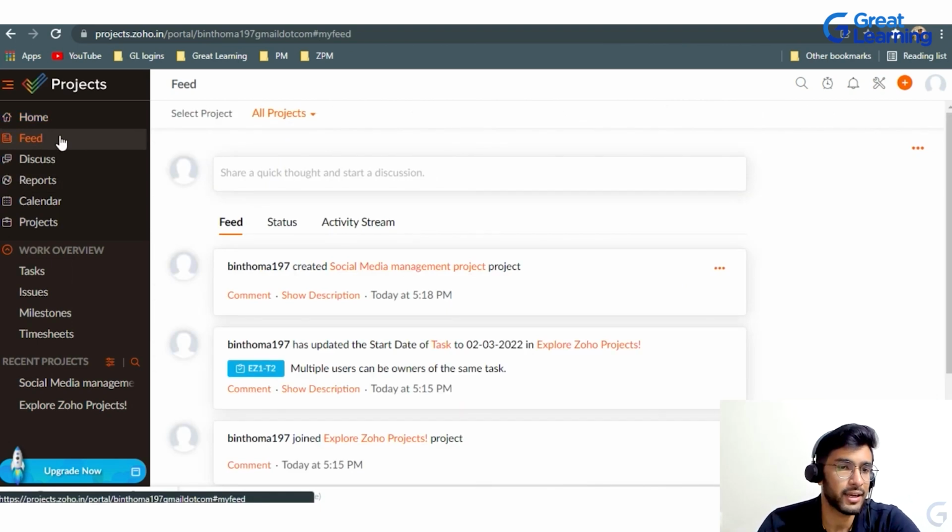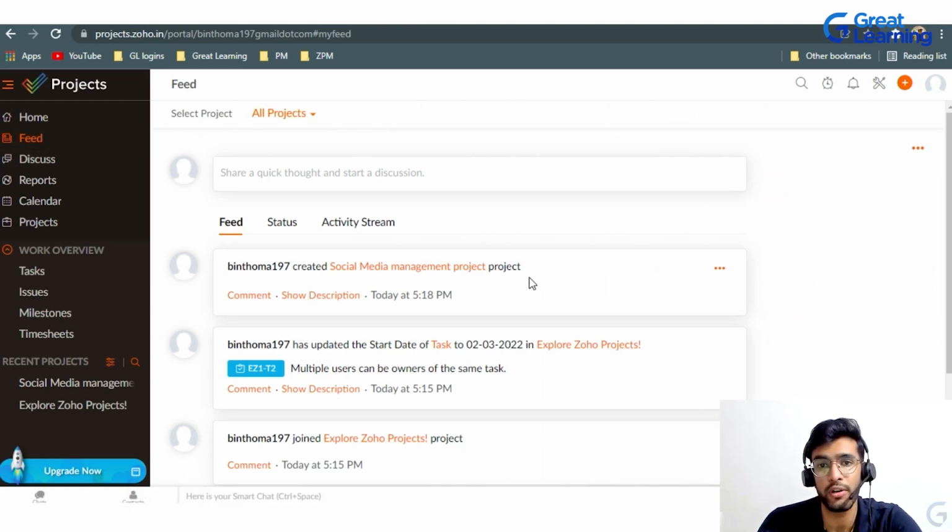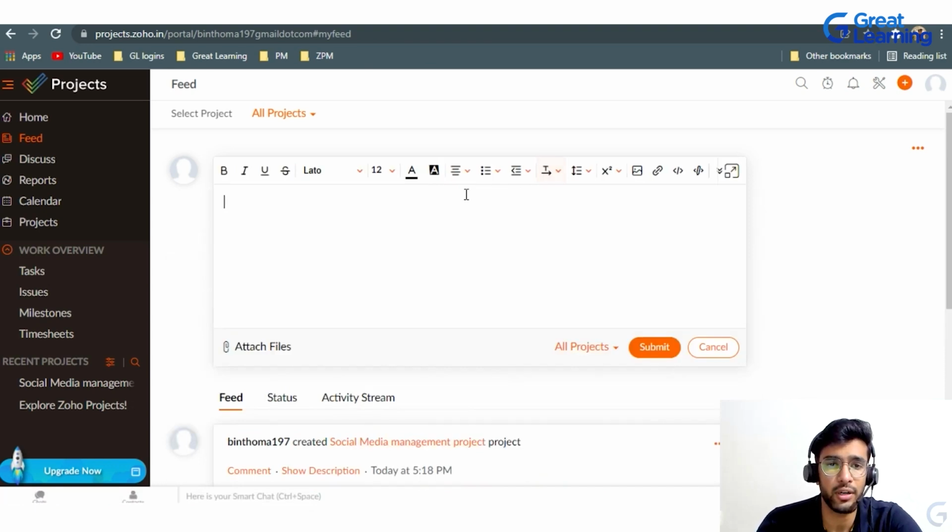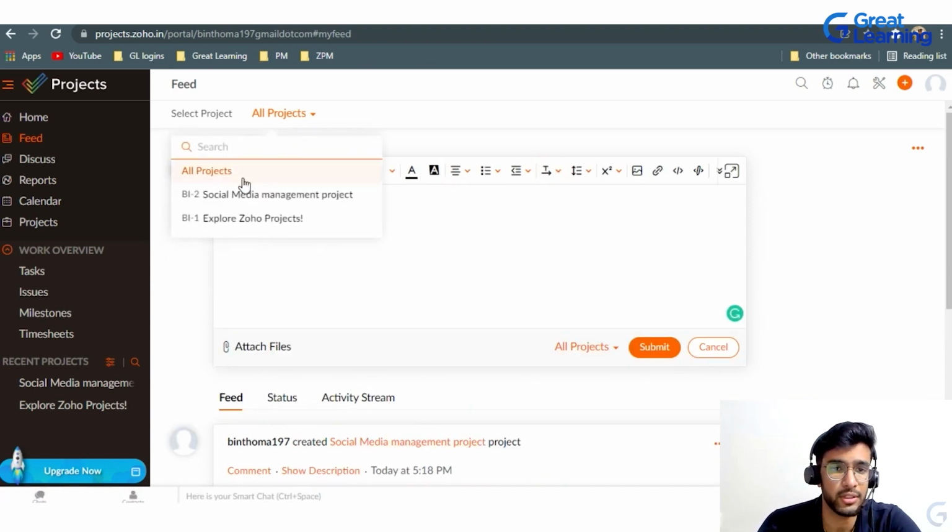Now coming to the second option, that is the feed. As I told you, one of the most important features of a project management tool is cross-departmental conversation or communication. So here is where you can communicate with different departments. You can send a message to all projects, or to any particular project over here. Click on the message. If you have to mention any person in particular, you can do that.